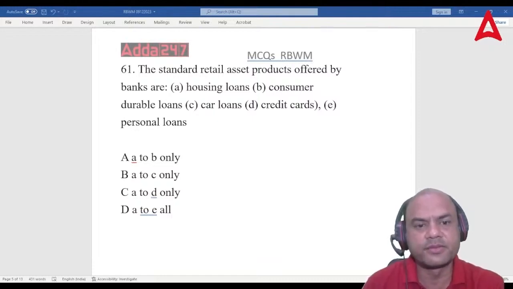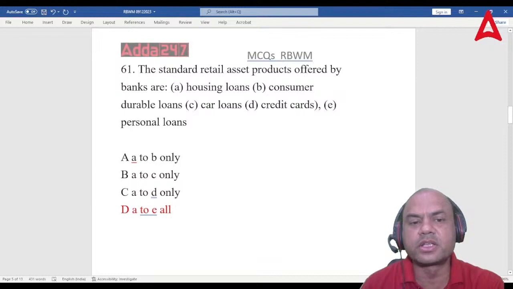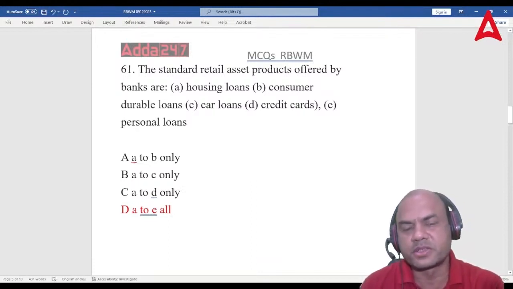The answer is A to E all. Correct? A to E all. These are the common products: housing loan, consumer loans, car loans, credit card, personal loans. These are known as generic products now. Every bank is giving these products, right? Next one.